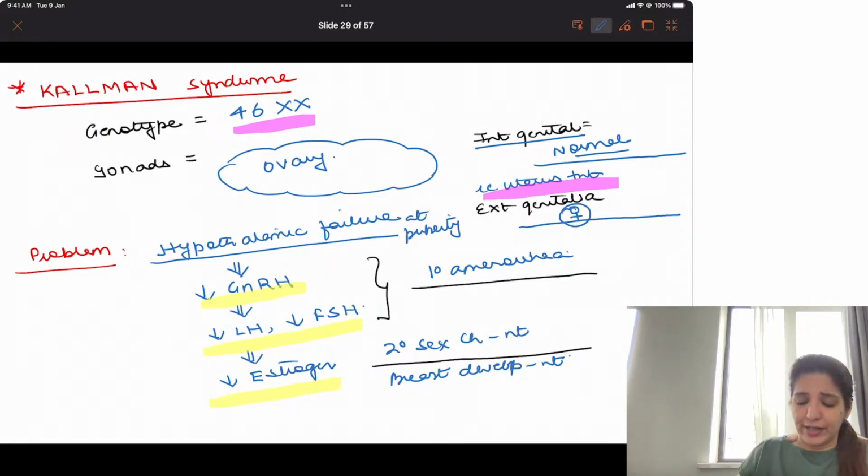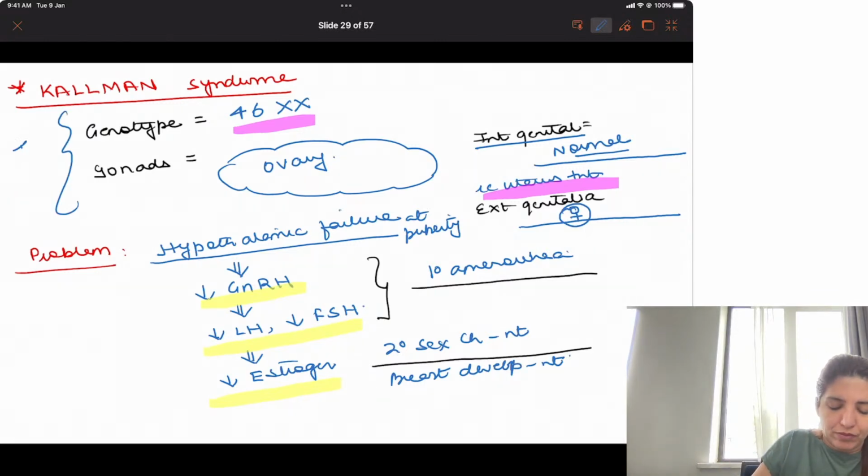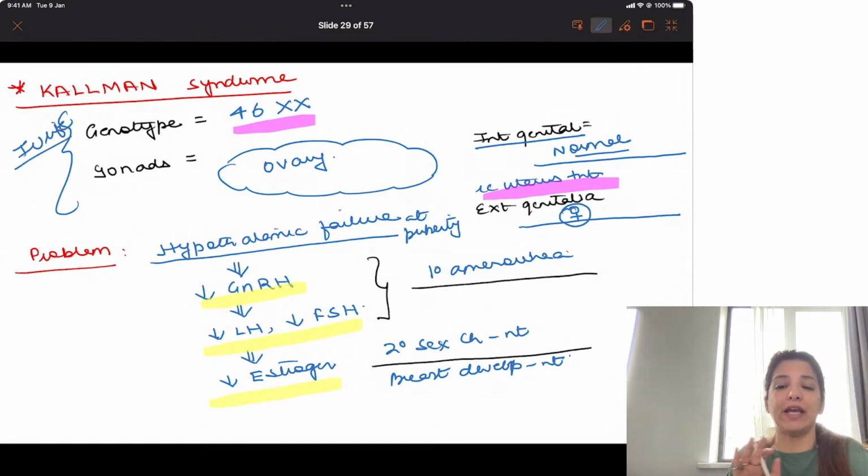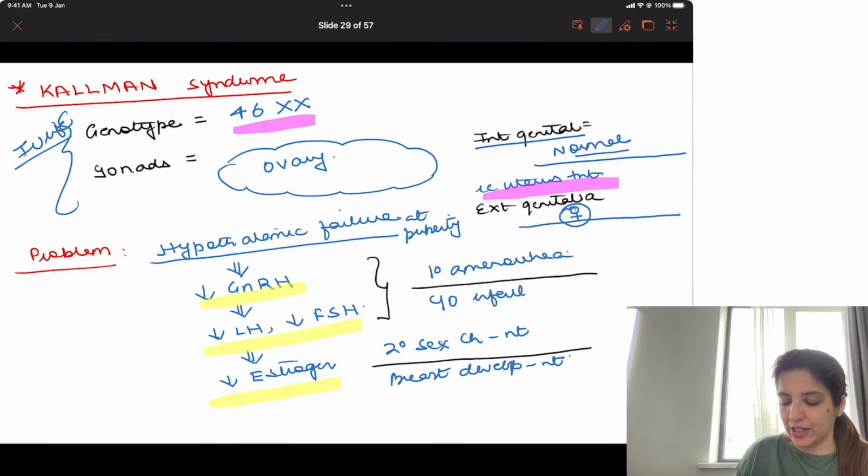Intrauterine life में everything was normal in them. There was no problem in their sexual development in intrauterine life. At the time of puberty, the problem which has happened is that their hypothalamic pituitary ovarian axis, which had to mature, didn't mature, right? So now at puberty, they don't have GnRH, no LH, no FSH, no estrogen. Obviously, they will have primary amenorrhea and their secondary sexual characteristics will be absent. Also, they may come to you with complaint of infertility in later life.